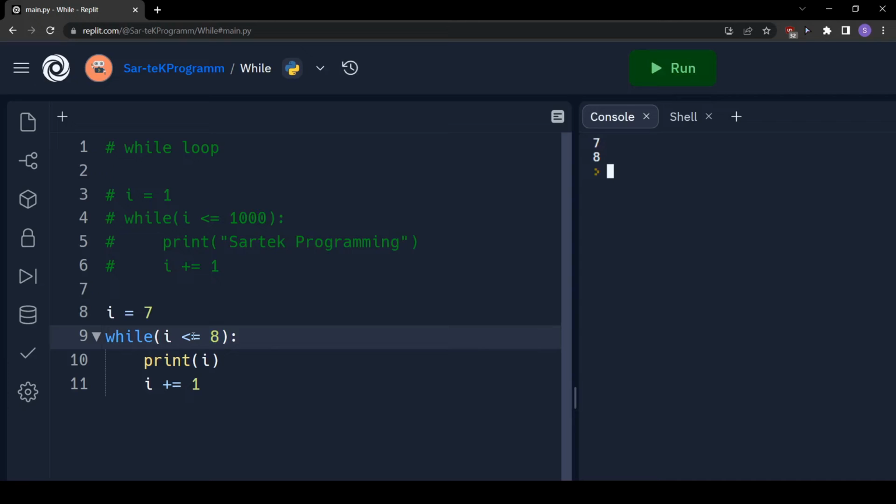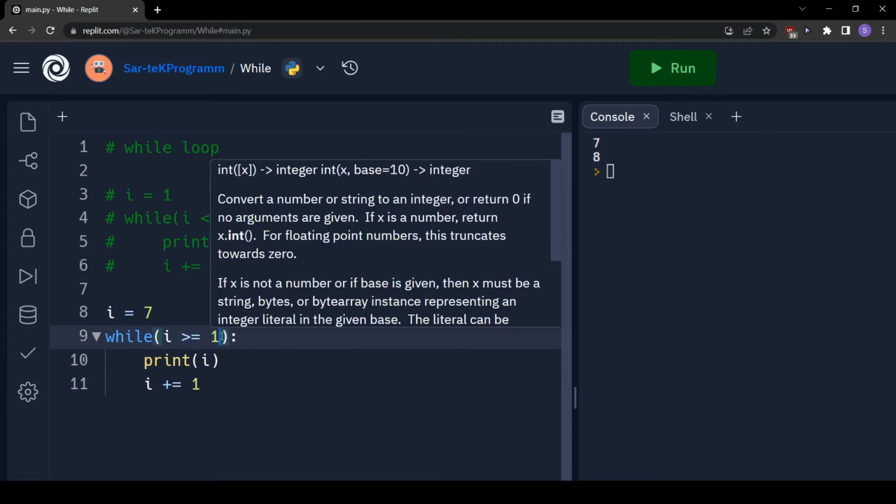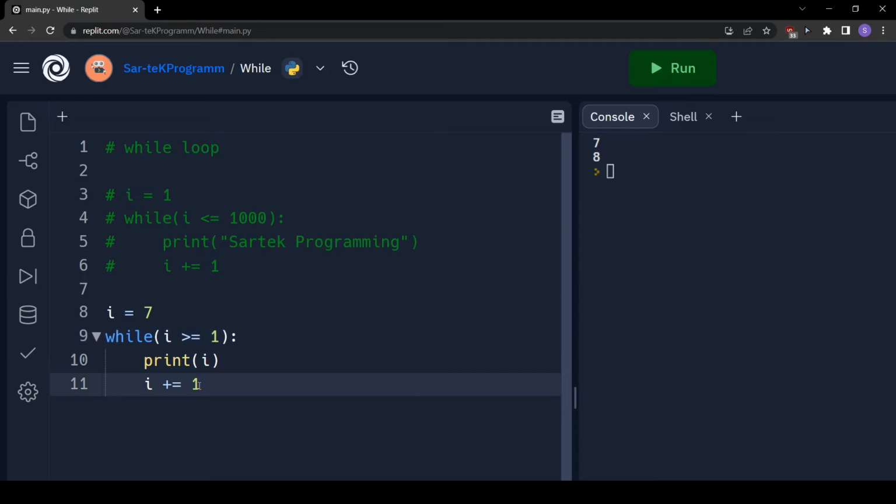But what if I have to print it in reverse order? I have to start from 7 and I want to go till, let's say, 1. So I will start from 7, and this time I will go in reverse. So I will check if I is greater than or equals to 1. And see, if I increment this in this case, it won't solve our purpose. So we will have to decrement in this case.